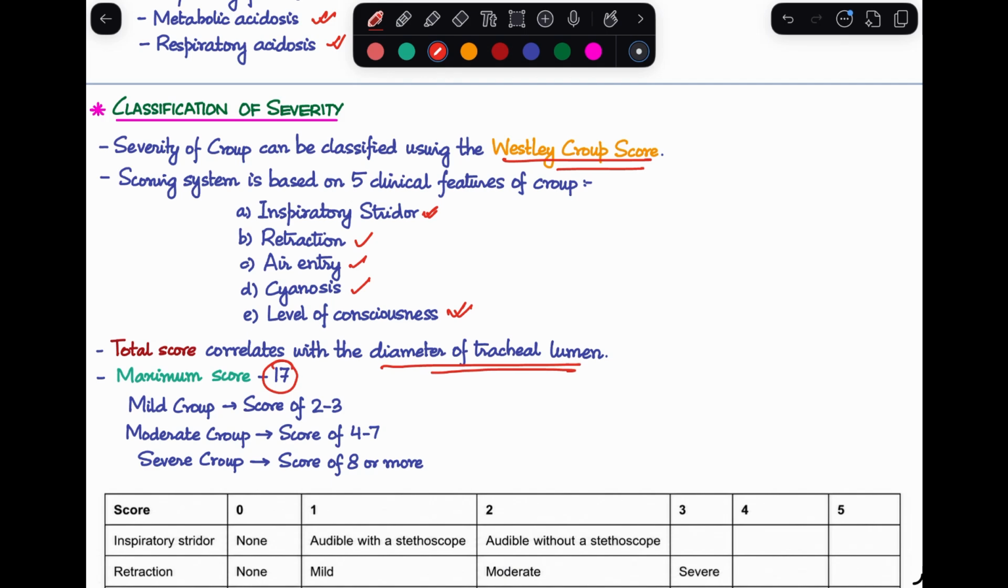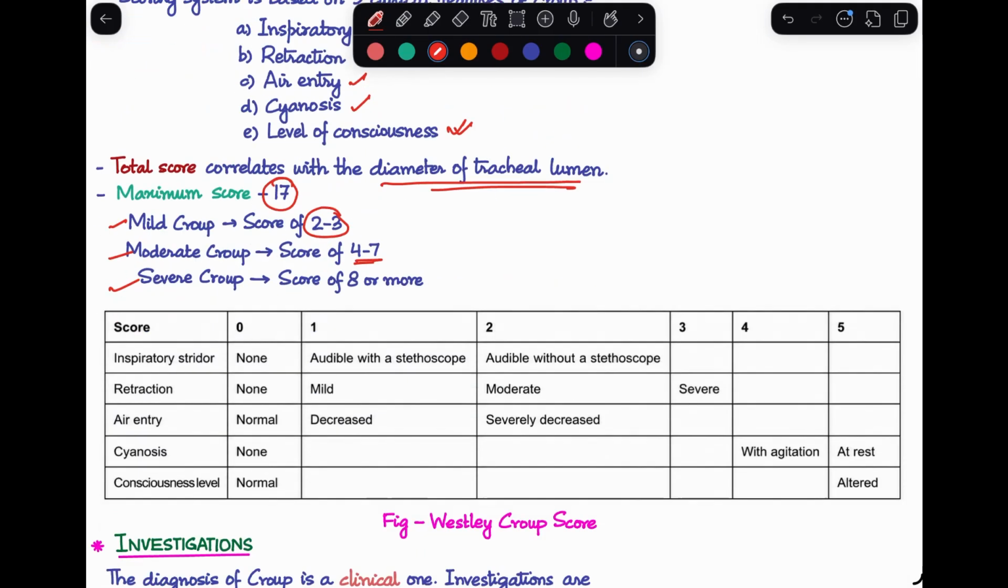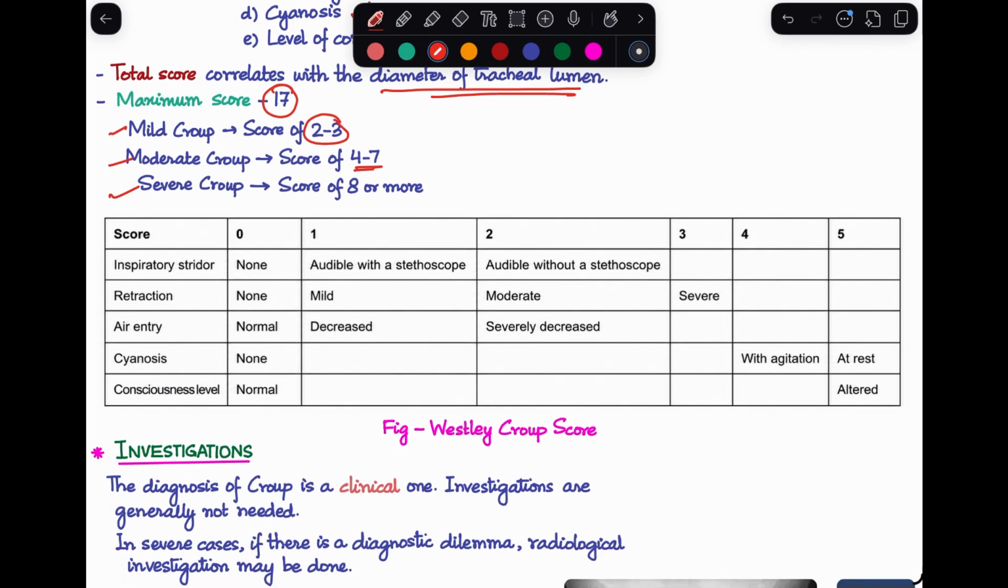And how do we classify it? A mild croup will have a score of 2 to 3, moderate croup will have a score of 4 to 7, and severe croup will have a score of 8 or more. Now, let's look at the scoring system over here. The first clinical feature is inspiratory stridor.